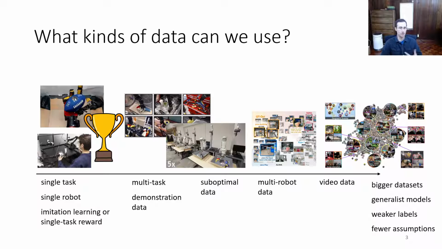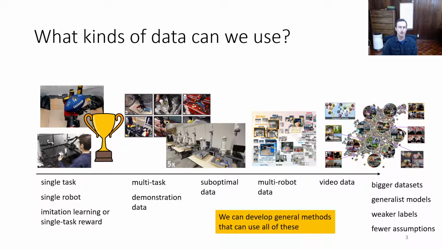Where on the far right, we might not even be able to assume that the data comes from a robotic system. With suboptimal data, we might not be able to assume that it consists of trajectories that are optimal for any well-defined task. The key point I want to make with today's talk is that we can develop general methods that can use all of these sources of data.